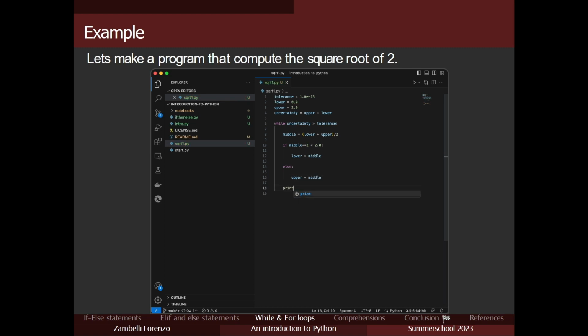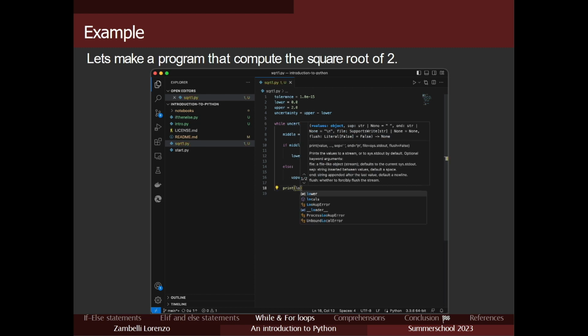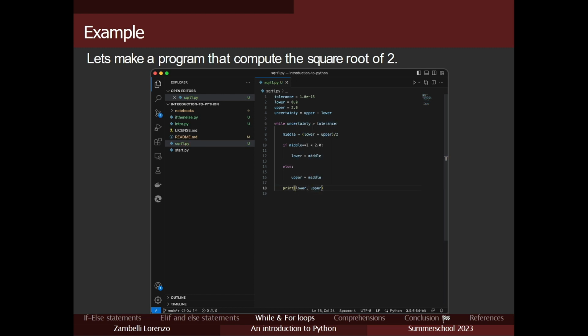We are setting the boundaries for our intervals, basically. Then print our two results, the lower and upper of the interval. As the while loop iterates, we're going to have a closer interval and more precise to our point. Then just update the uncertainty again.